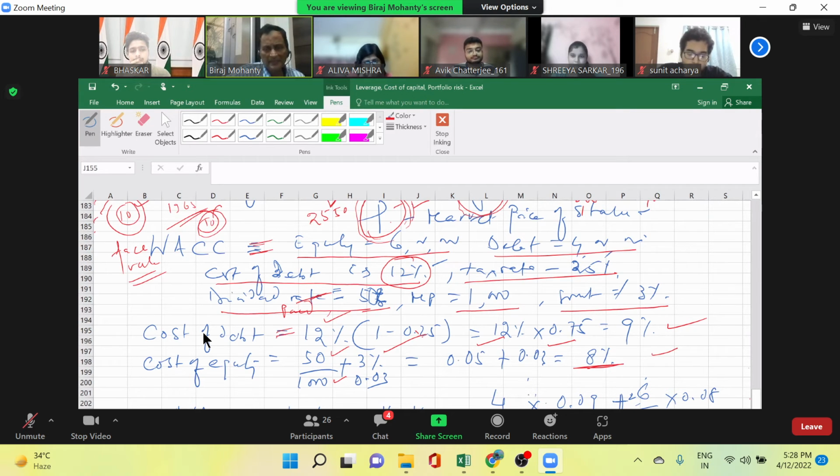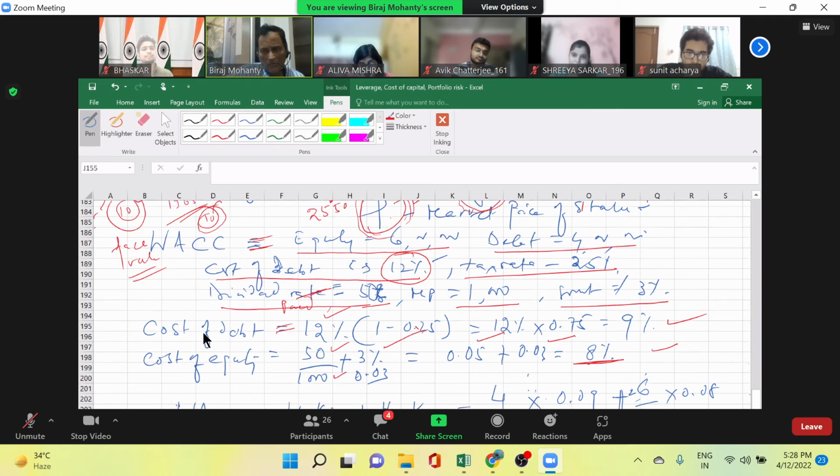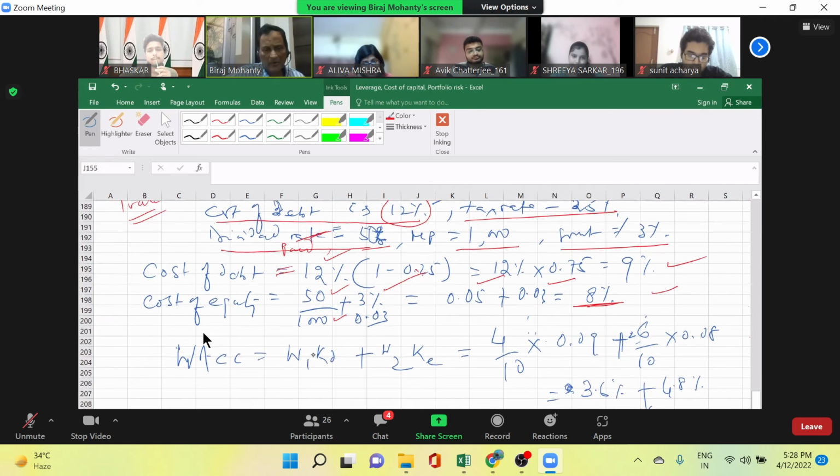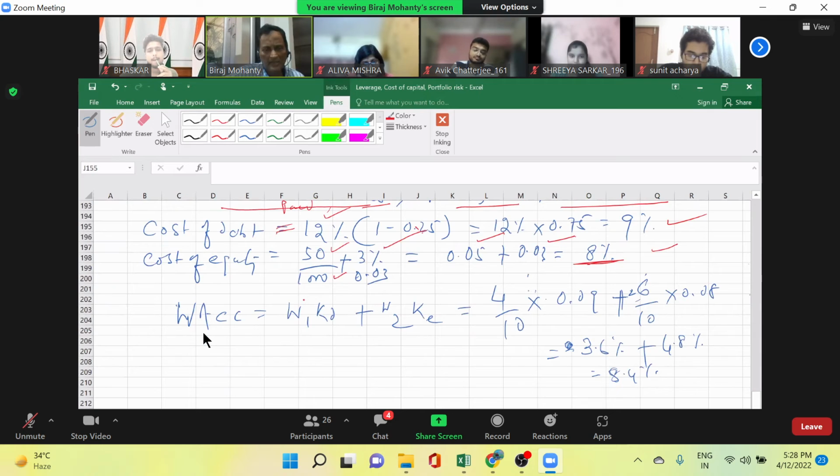Then in order to find out the weighted average cost of capital, I will have to put the weight of cost of debt. How much is the weight? Total capital is 10 lakh, debt is 4 lakh. So 4 lakh divided by 10 lakh is the weight of your debt. 6 lakh divided by 10 lakh is the weight of your equity.